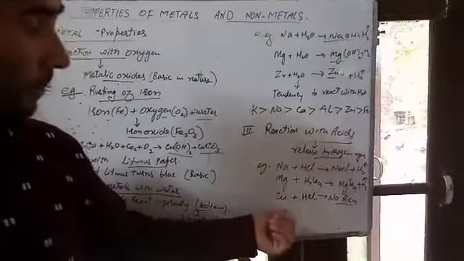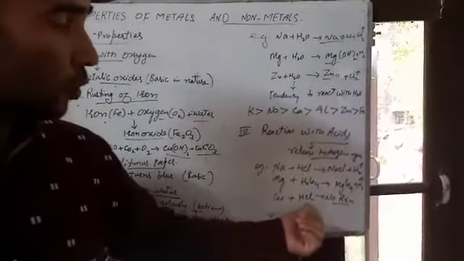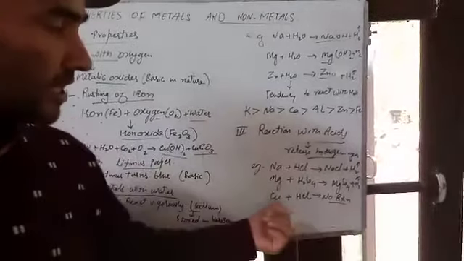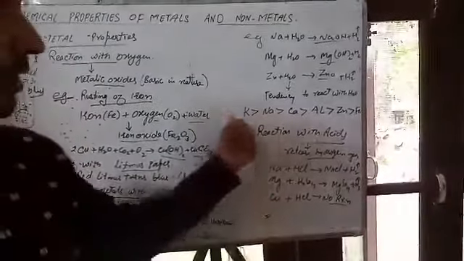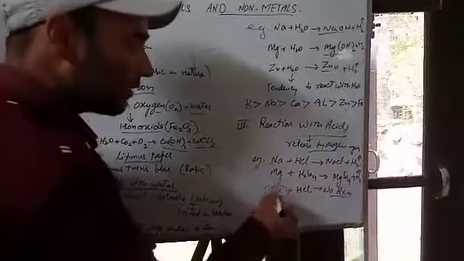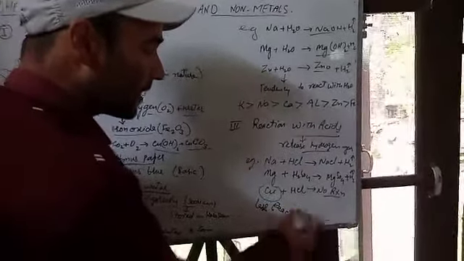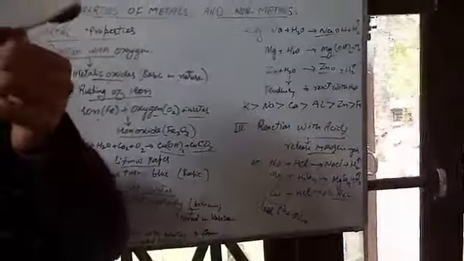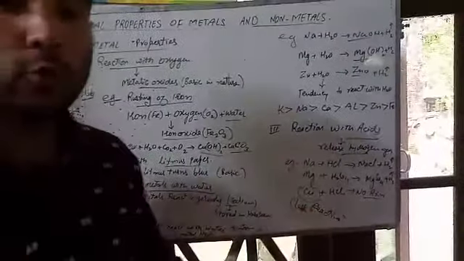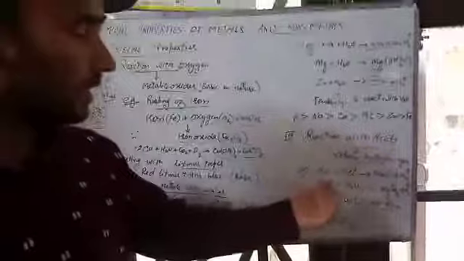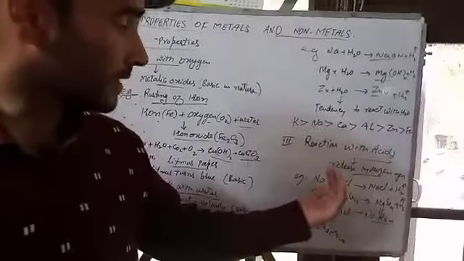Copper and hydrochloric acid, no reaction, because copper is the least reactive. Copper is very less reactive. It does not react with this acid. It reacts only with H2SO4, sulfuric acid.